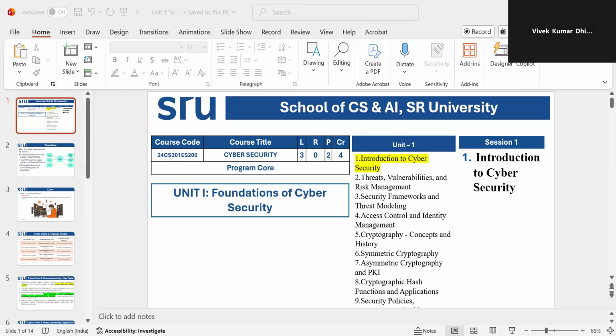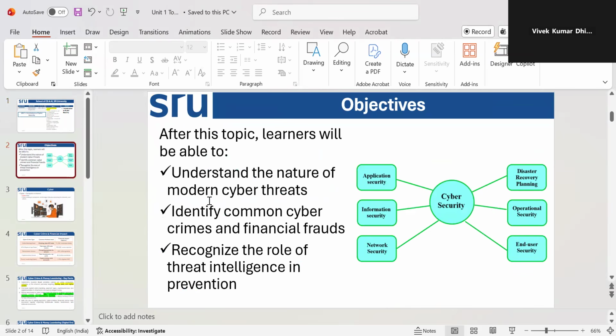But nowadays, what kind of threats are there? The objective of this chapter is to understand the nature of modern cyber threats, since we have to move to modern technology.